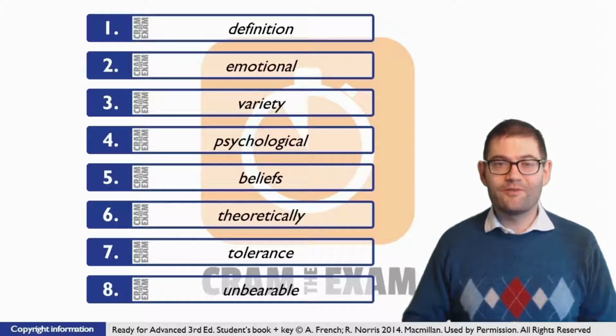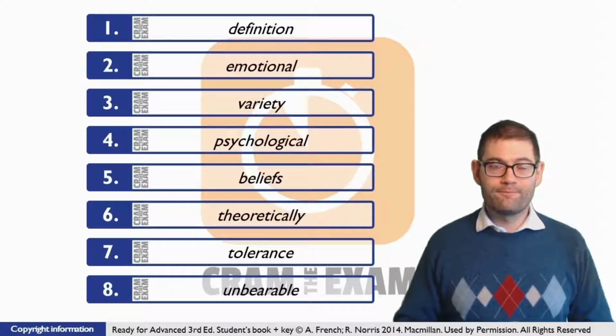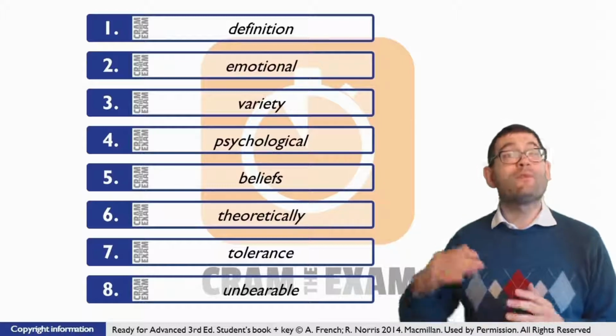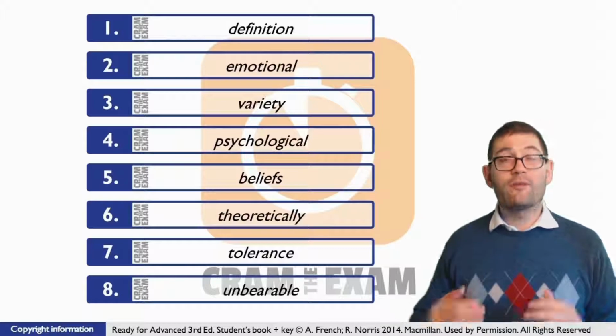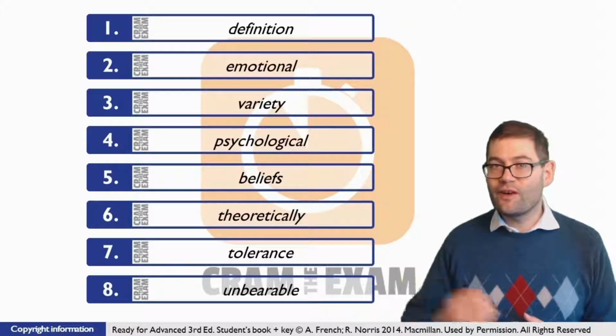For question number 3, once again, before the gap we've got an article, but we don't have the noun to which that article refers. So what's the noun that we need? Variety. For question number 4, we've got a possessive pronoun before the gap, and we've got the noun to which that possessive pronoun relates after the gap. What do we need here? We need an adjective to modify the noun.